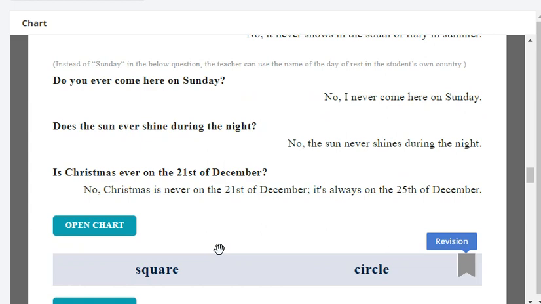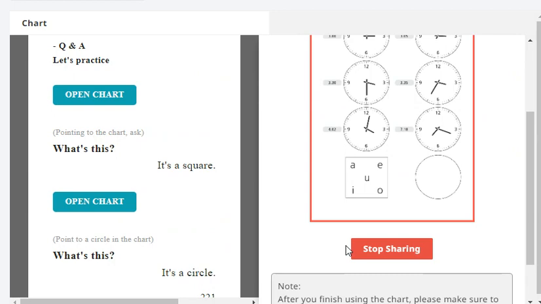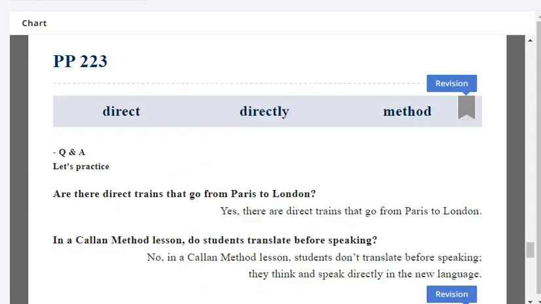Very good. Okay. Next. What's this? It's a square. What's this? It's a circle. Very good.